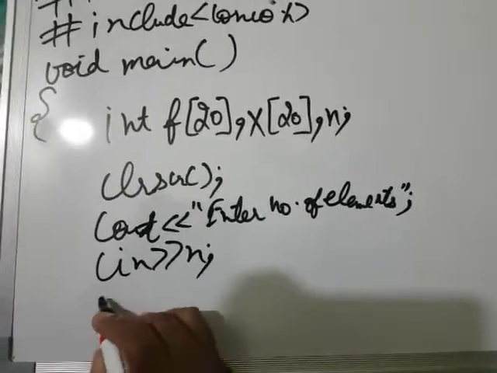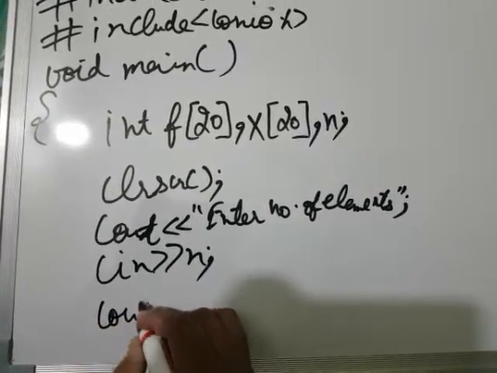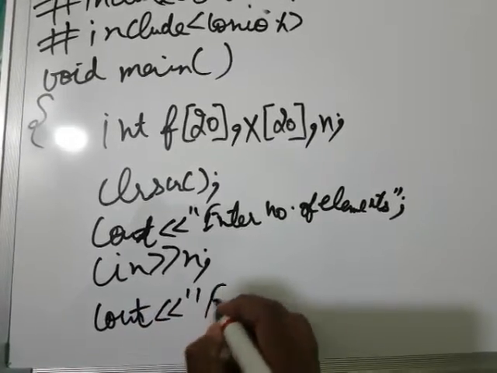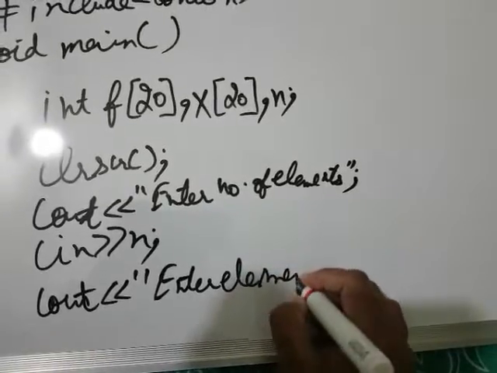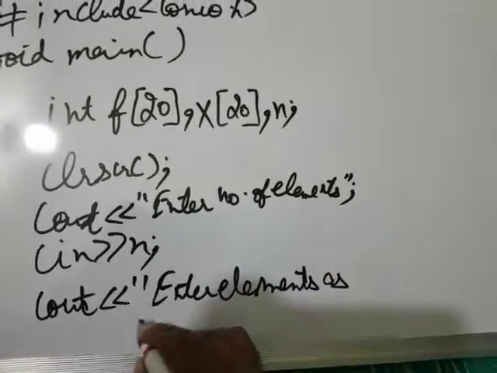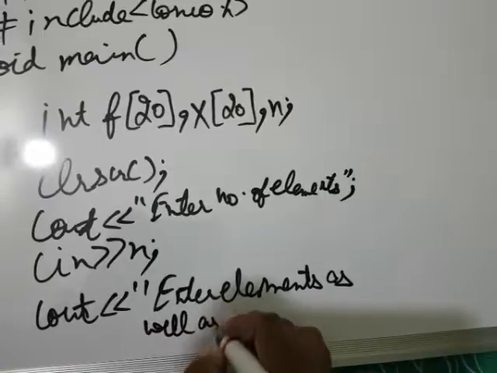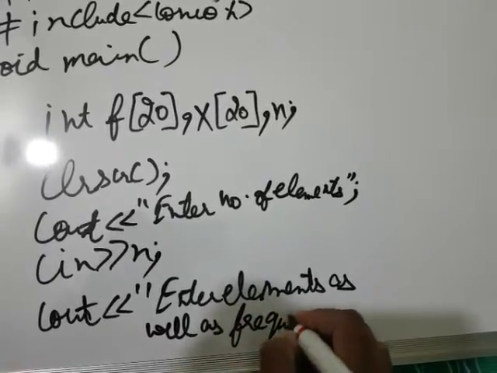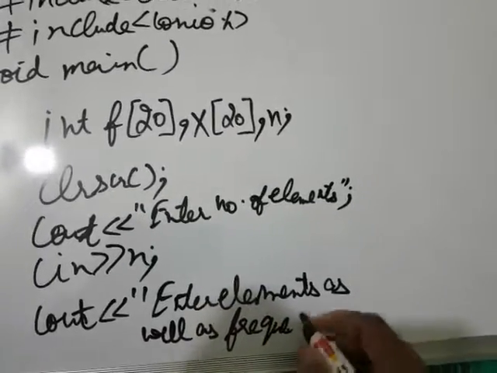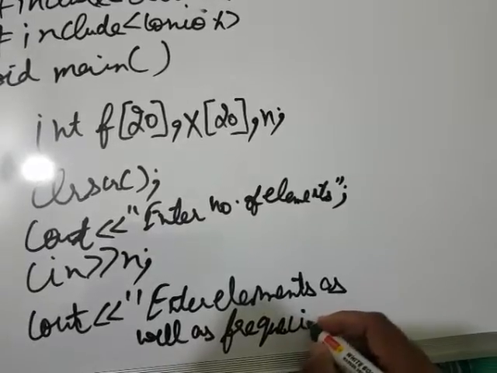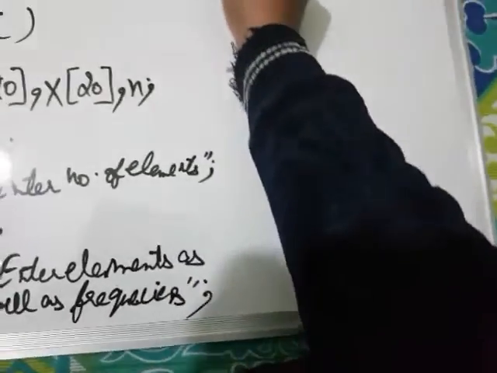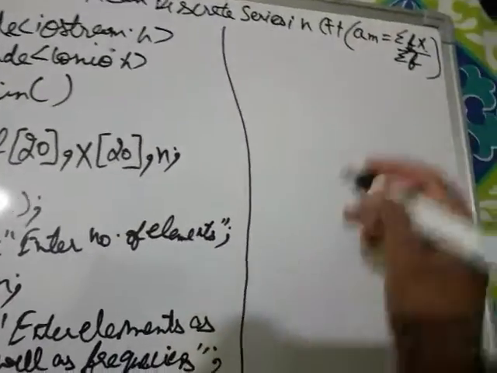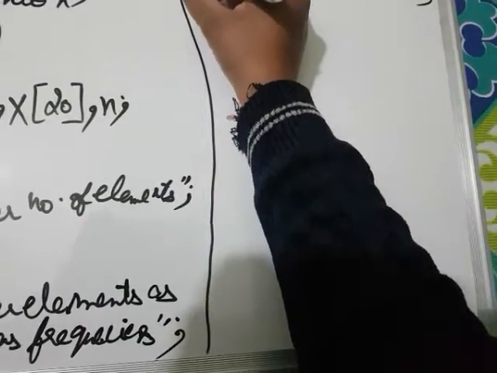Now next I am going to write a message, cout enter elements as well as frequencies. For this I'm going to write a loop to input frequencies as well as the corresponding elements. So I'm going to use a for loop.